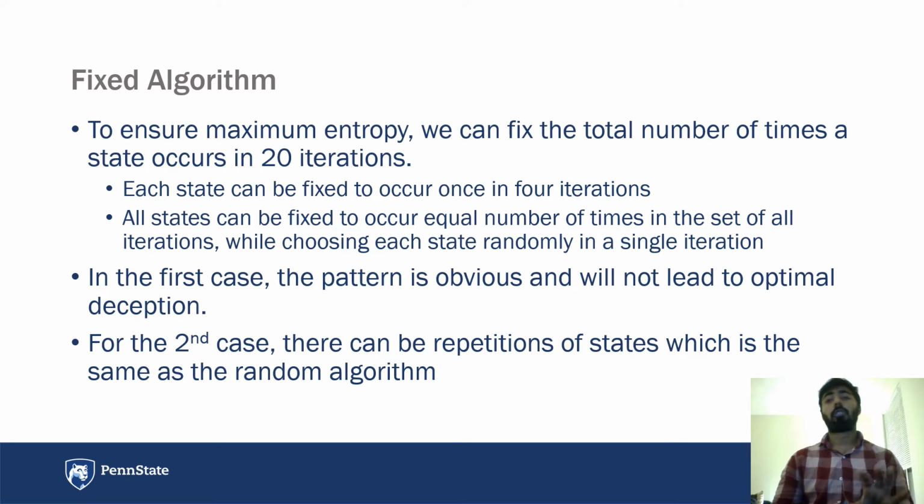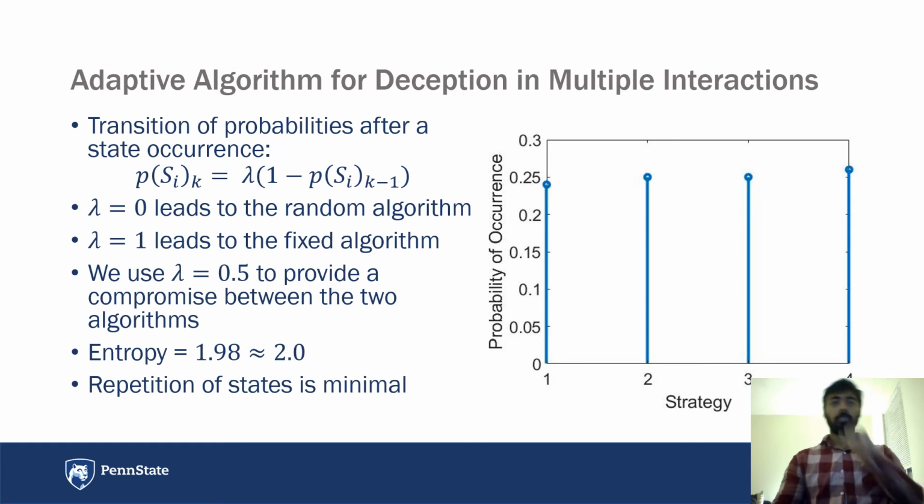However, the entropy of the system is 2.0, like the maximum, because all the strategies occur at the same time. It's just that it's not deceptive. So because of this, we design an adaptive algorithm, which is kind of a combination of both the random and fixed algorithms.